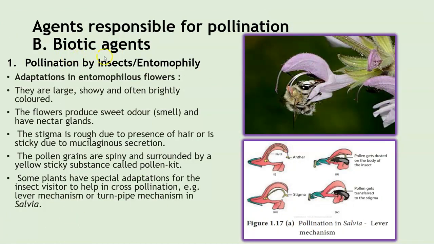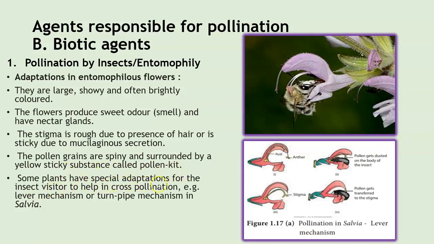So after the abiotic agents, let us have a look at the biotic agents that are involved in the process of pollination. We have pollination by insects, also called as entomophily. Now here the adaptations of the flowers are that they are large in size, they are bright in color, they produce sweet odor, the stigma is rough due to the presence of hair, and they are sticky due to mucilage secretions. The pollen grains are spiny and surrounded by yellow sticky substances called pollen kit.